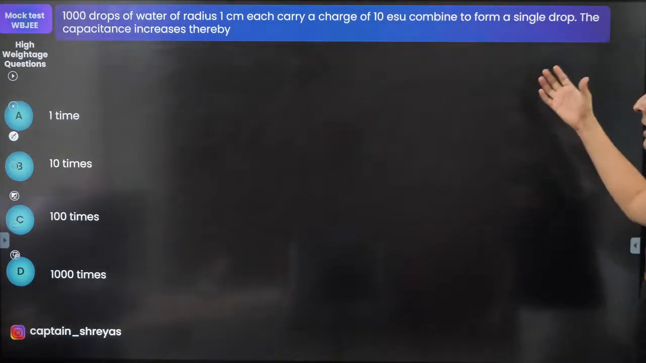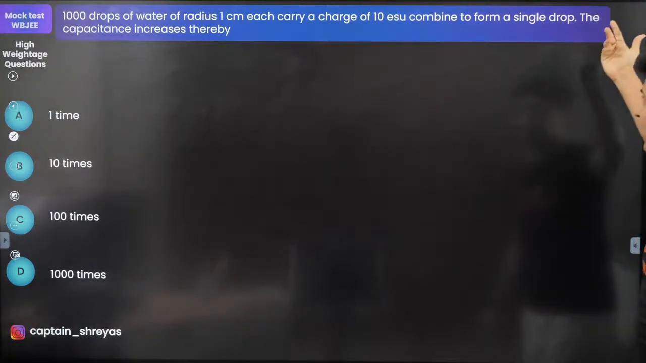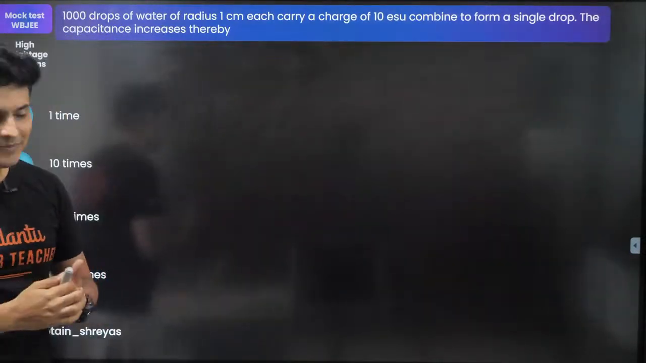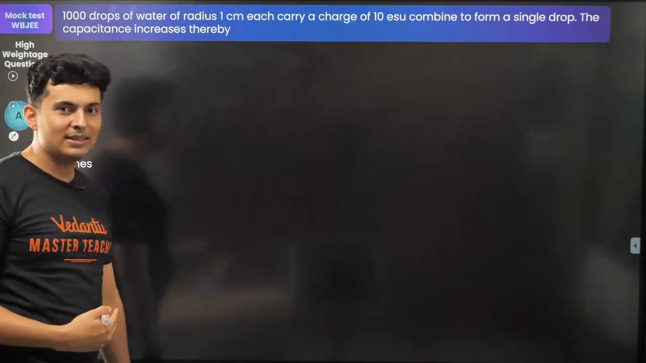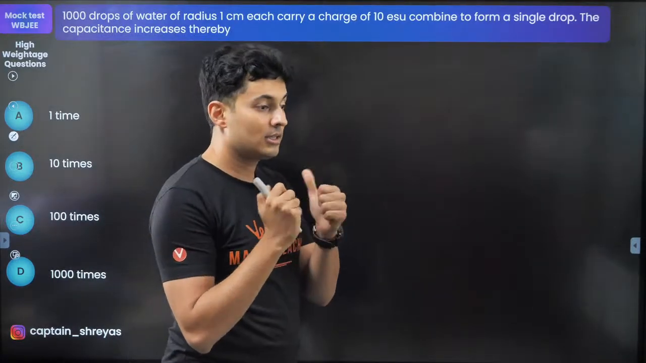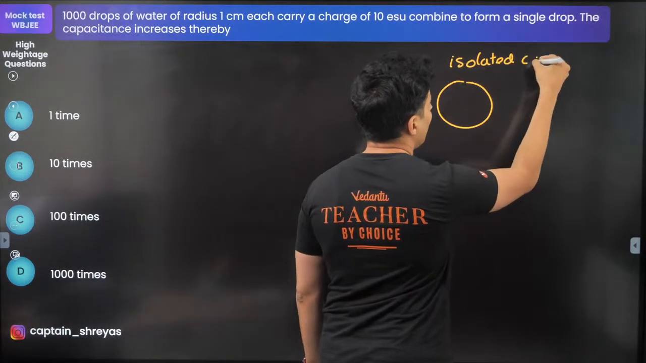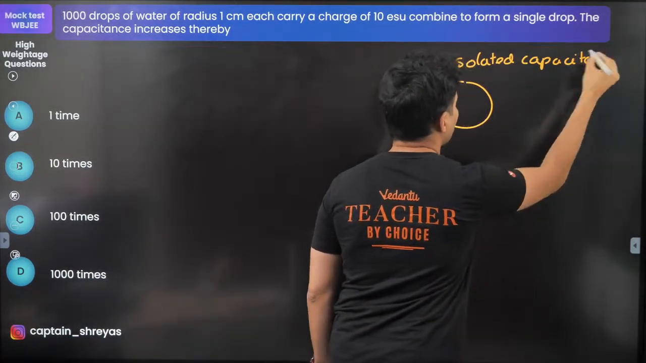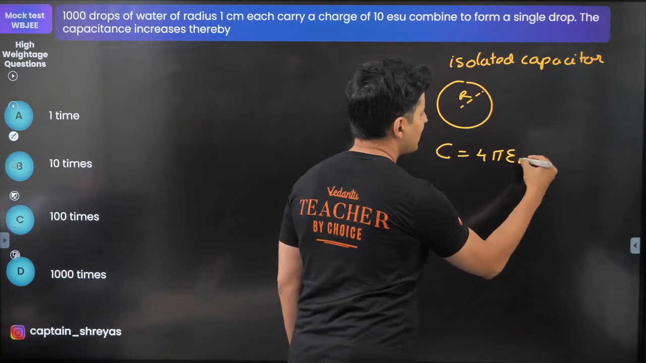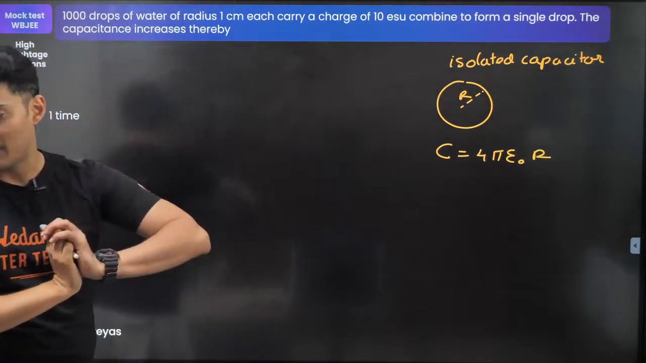1000 drops of water of radius 1 centimeter each carry charge of this much. ESU is also a unit of charge. They combine to form one drop. The capacitance increases by how much? So, how does the capacitance increase? Think about it. If you have a drop, does it have capacitance? Yes. A drop is basically an isolated capacitor. If its radius is r, the capacitance is given by 4 pi epsilon naught times radius. That's the capacitance of an isolated spherical capacitor.